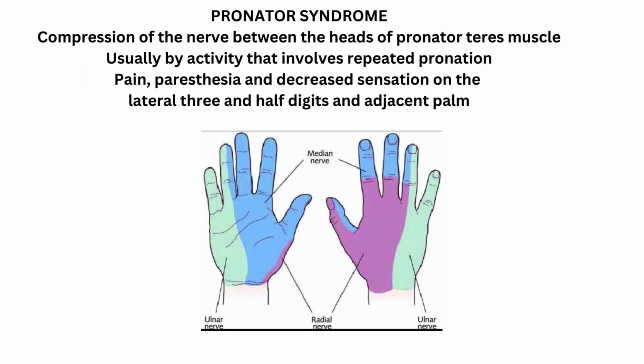Pronator syndrome is the clinical manifestation of compression of the median nerve between the heads of pronator teres muscle, especially by activity that involves repeated pronation. This results in pain, paresthesia, and decreased sensation on the lateral 3½ digits and adjacent palm.